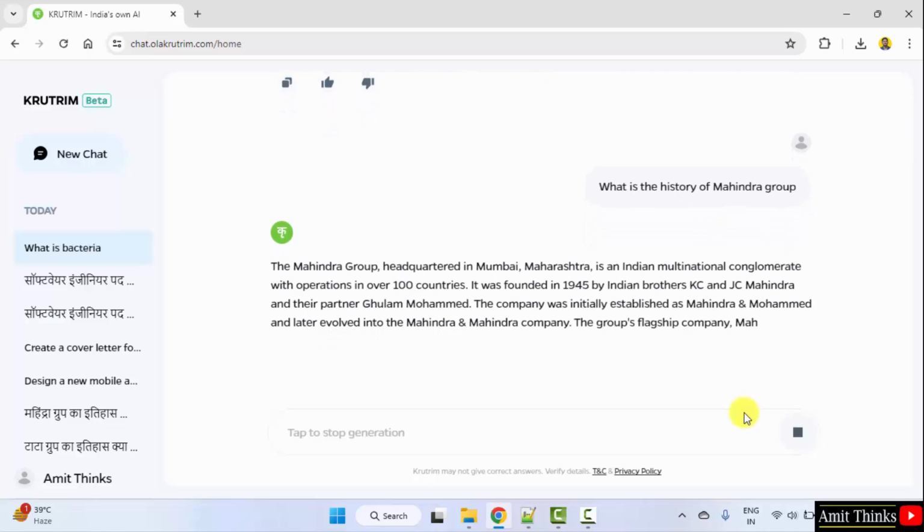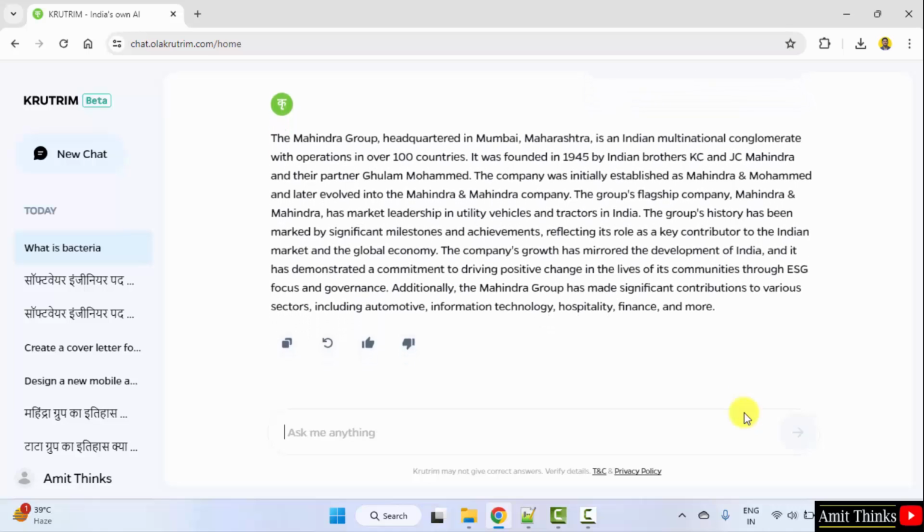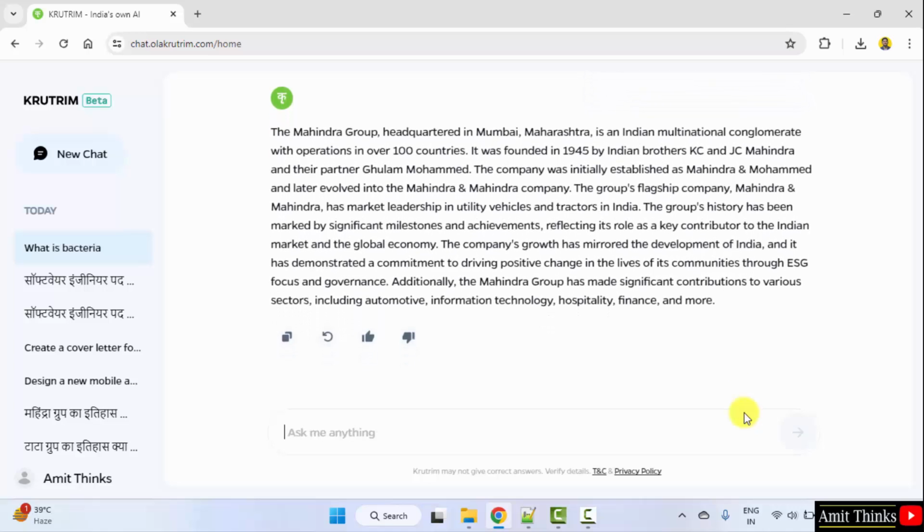So here it is. In this way, guys, we were able to get some information regarding an automobile giant, an Indian company, that is Mahindra and Mahindra. You can copy it from here.